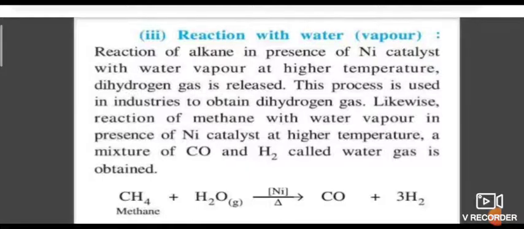Ethane in the presence of manganese acetate reacts with oxygen to form ethanoic acid.